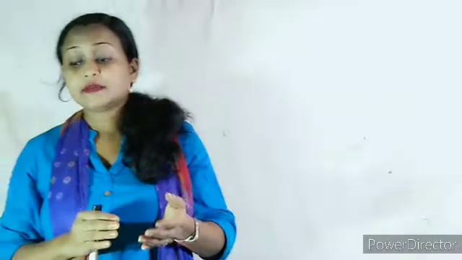So certain microorganisms are also useful to human beings. Even inside our stomach, there are certain bacteria known as useful bacteria, which help in the process of digestion. So what are pathogens? Disease causing microorganisms are called pathogens.